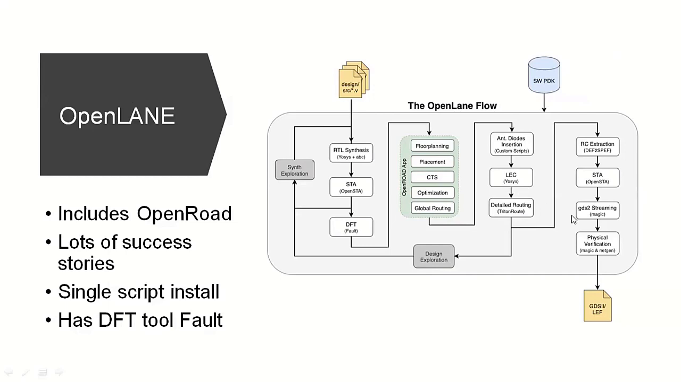And after that, there are other tools like RC extraction. RC extraction is where you do your parasitics and all those things. It's a little elaborate, which is done in an industry standard way. You can do it using OpenLane.